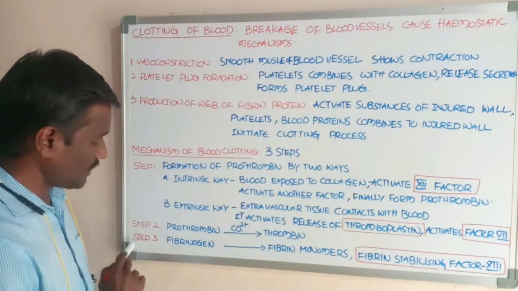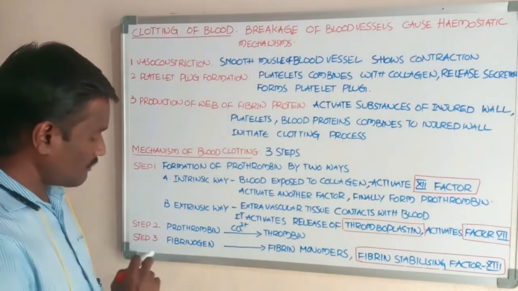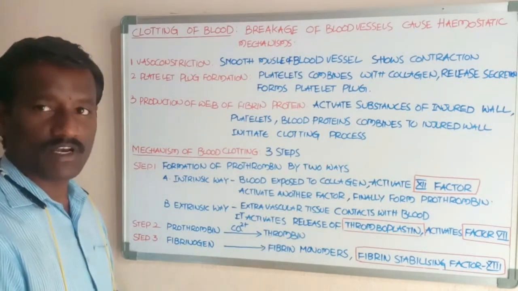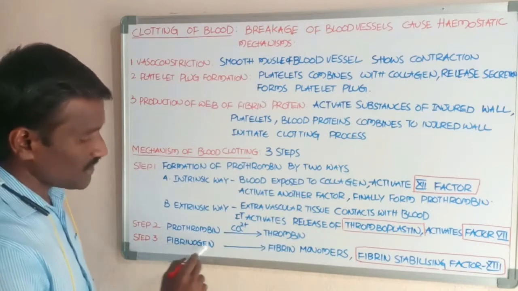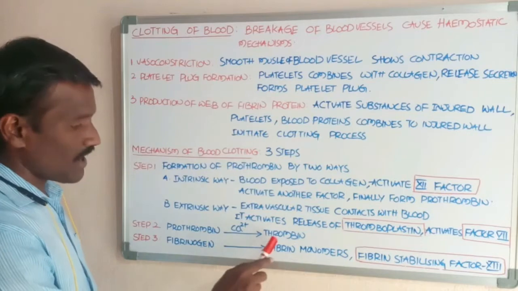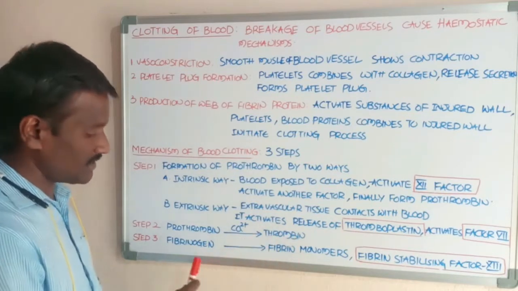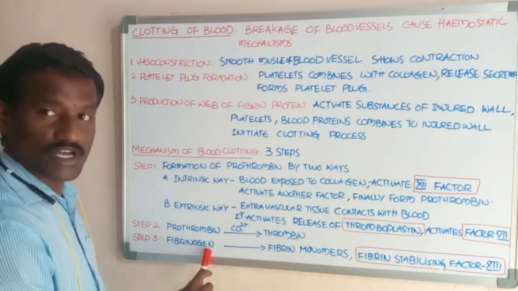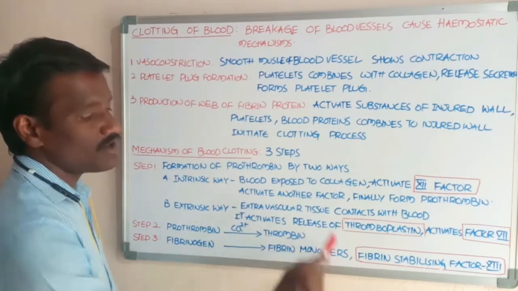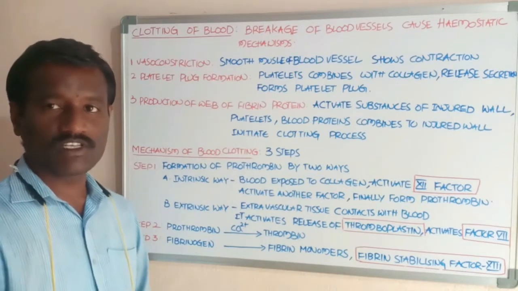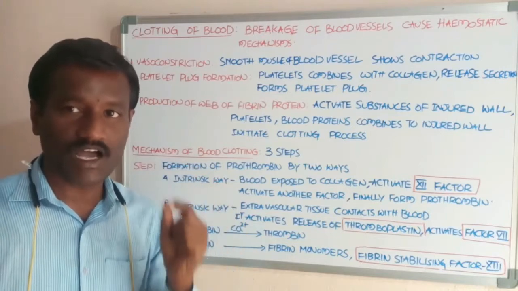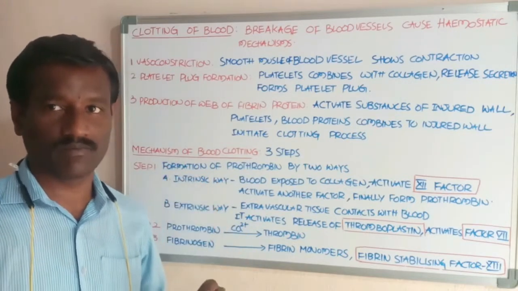Next, now goes to step 3. What about step 3? By the thrombin, fibrinogen is converted into fibrin monomers. Okay, students, thrombin stimulates soluble fibrinogen into soluble fibrin monomers. These fibrin monomers are held together with weak hydrogen bonds.